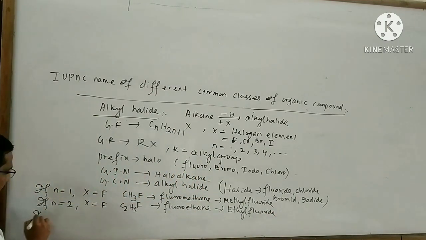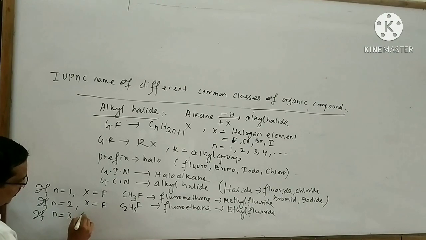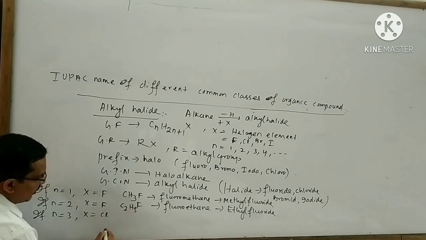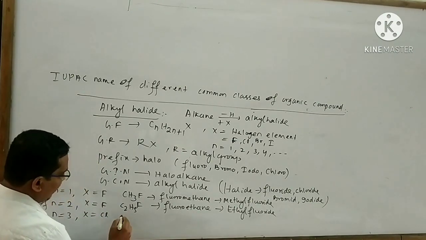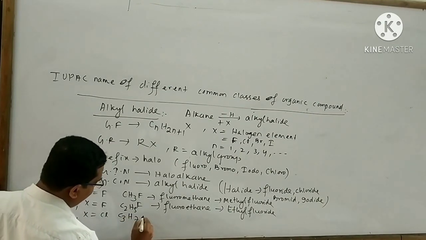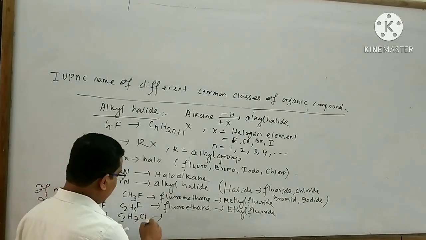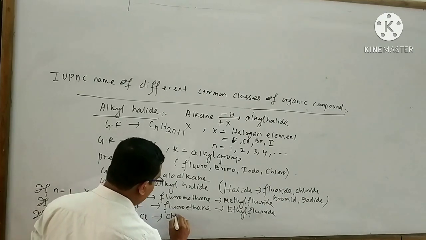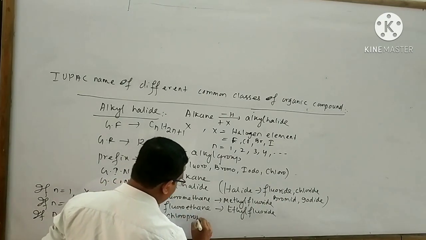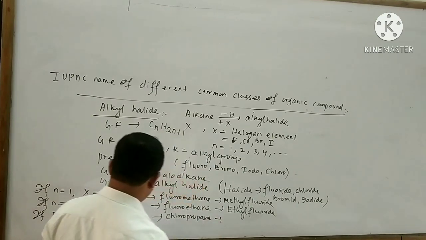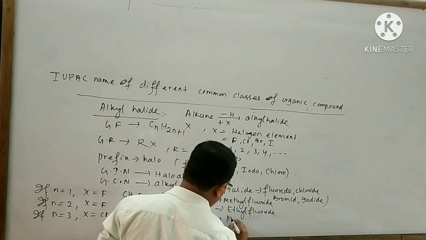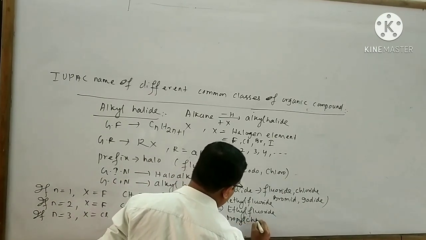If n equal to 3, X is equal to chlorine, then the compound is C3H7Cl. The name of this alkyl halide is chloropropane. It is also called propyl chloride.